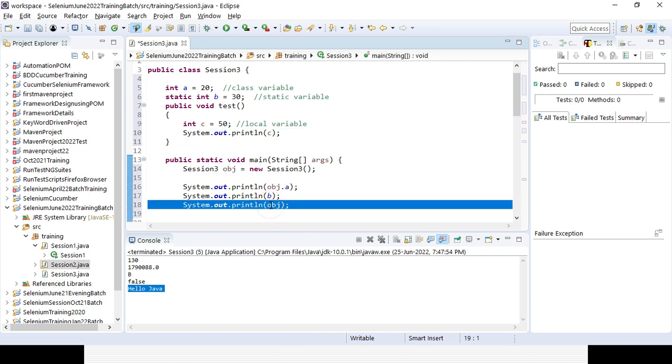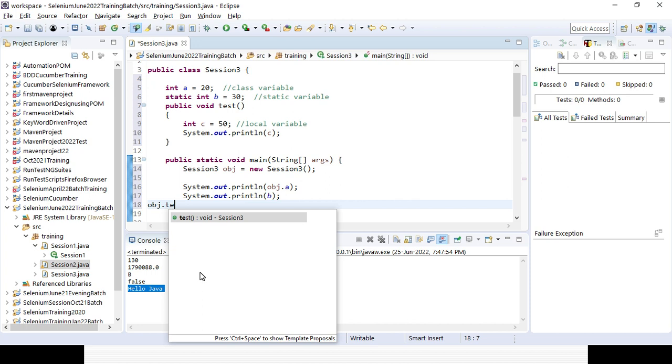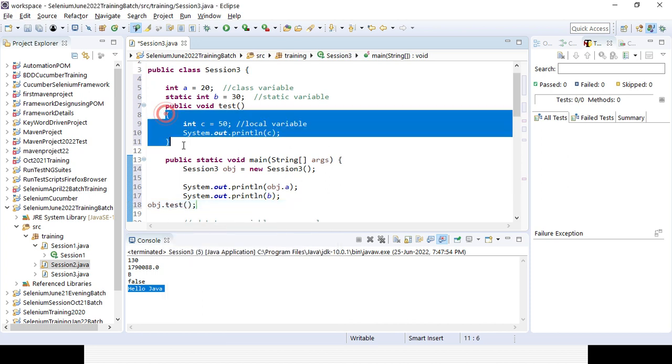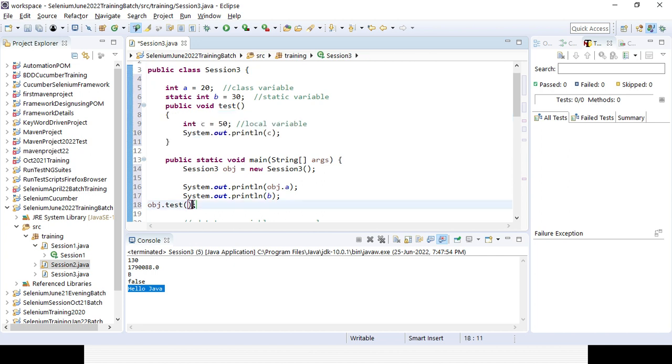So here there is no need to give that system out because it's already there. So I'll be creating object dot method, I will call it. So that way I can call the local variable. Otherwise, a local variable is only accessible in the local method. It cannot be accessible because I am not calling the local variable, I am calling the method only. So in the method, only the local variable I want to print out. That is the reason I can access it.